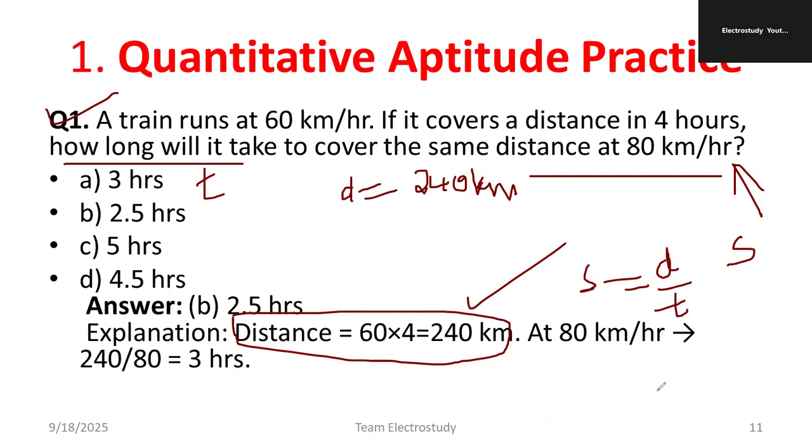Therefore, to calculate time, time is equal to distance by speed. If you apply this, surely I'll get the answer. Distance is 240, the speed is 80. No need to convert into meters per second because everything they asked is in hours only. So the right answer is 3 hours. Find the answer very fast.